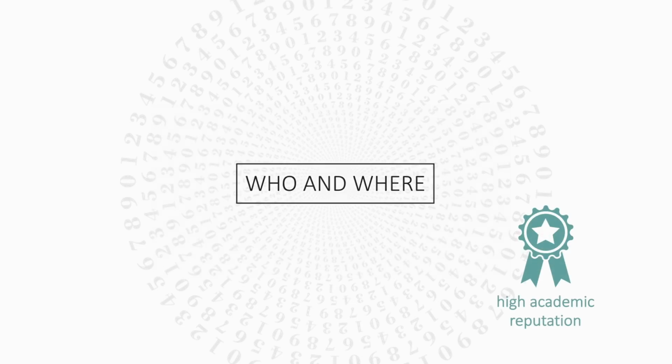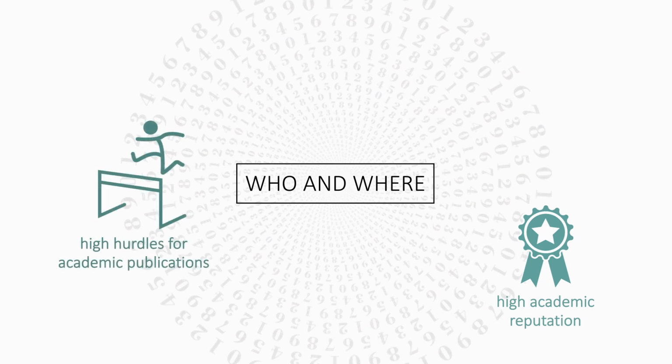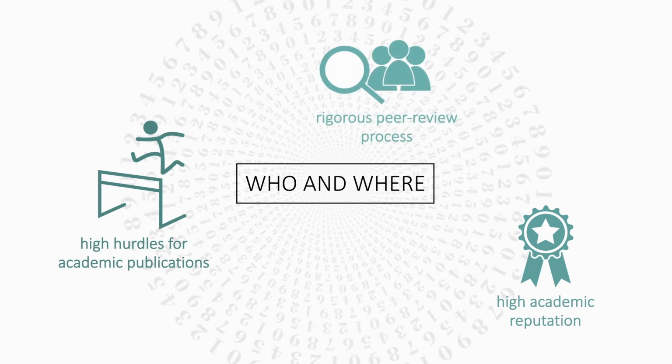A high academic reputation and prestige of the source play an important role because the hurdles for academic publications are very high before literature is published. The content is closely monitored through a rigorous peer review process. This quality assurance process is done by independent subject experts in academic fields, ensuring higher expertise and credibility.